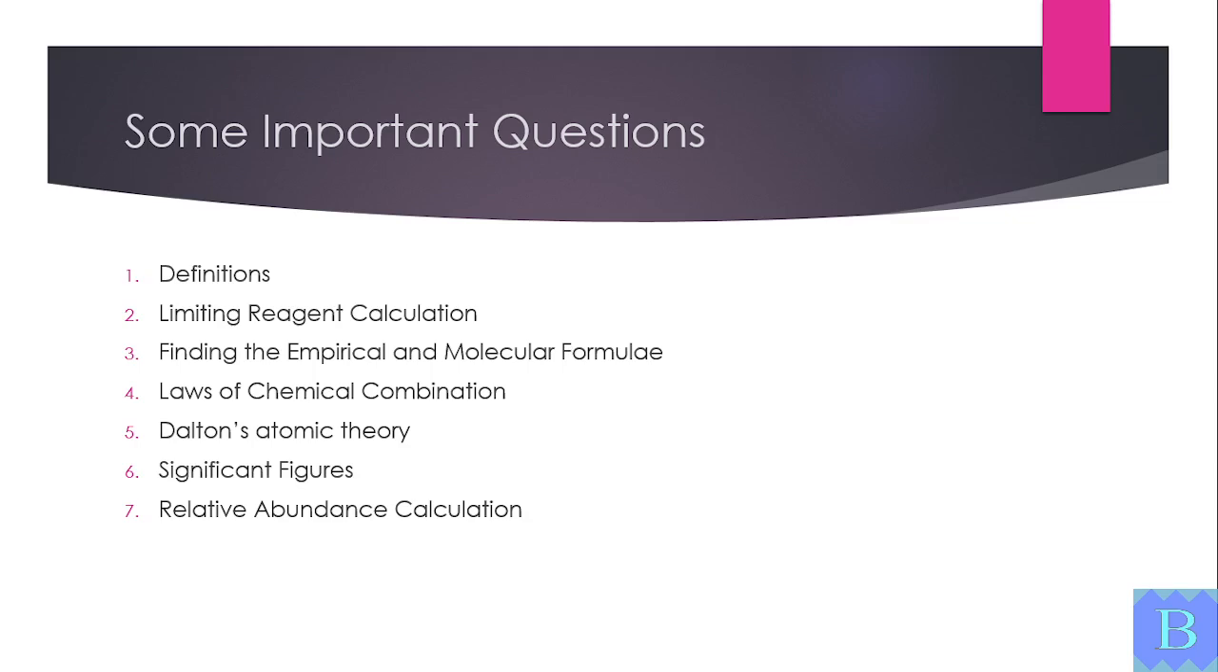Before we end, here are some important questions to practice. Definitions of key terms. Limiting reagent calculations. Empirical and molecular formulae. Laws of chemical combination. Dalton's atomic theory. Significant figures. Relative abundance calculations. That was Chapter 1, some basic concepts of chemistry.